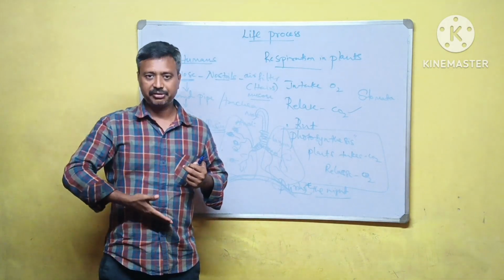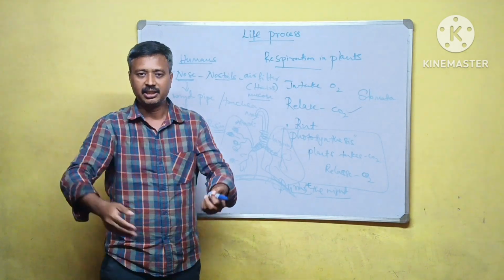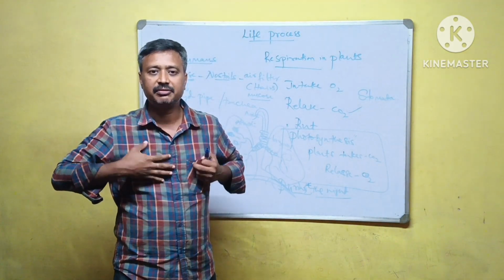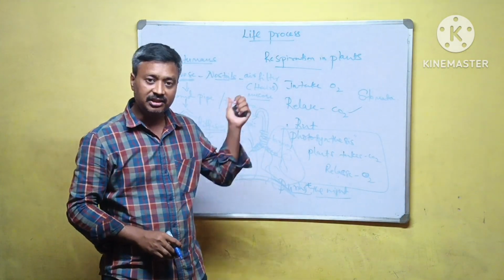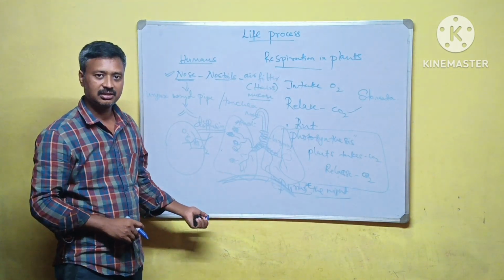And when the diaphragm moves up, pressure develops on the lungs and we put out carbon dioxide. In this way, our respiration process works.